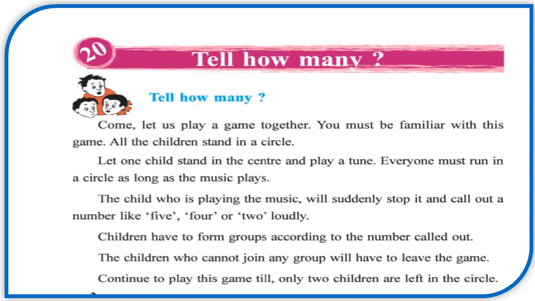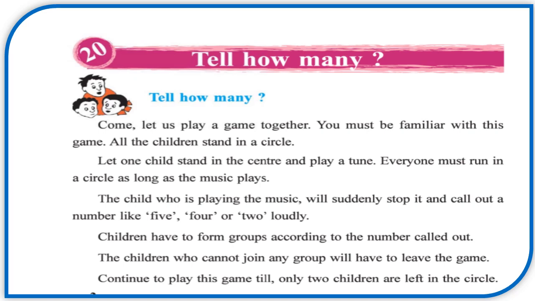Come, let us play a game together. You must be familiar with this game. Let one child stand in the center and play a tune. Children, here in this game, any number of children may join.